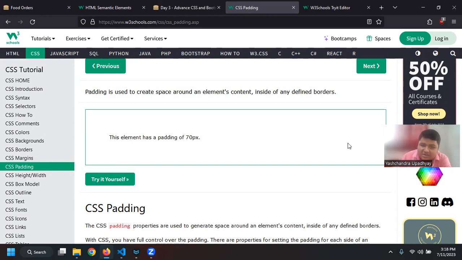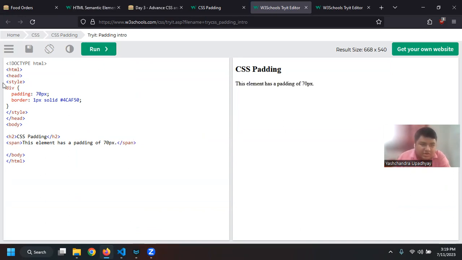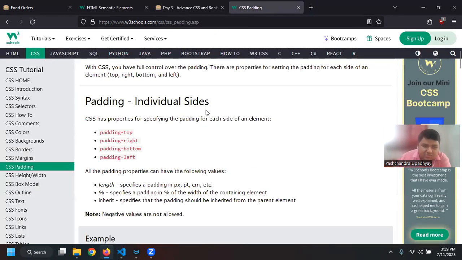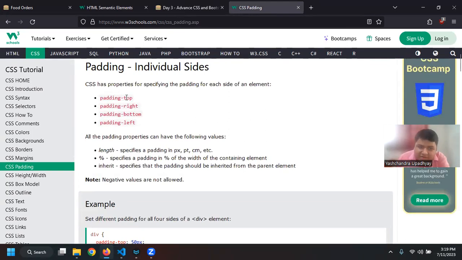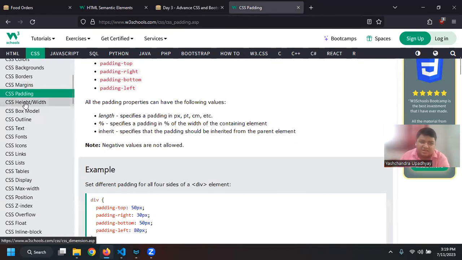But if you specify, let us say, span. Okay, so now it is not there because it is specified on span. Yeah, so now you can see that it is only taking as much space as it needs, but it is also having 70 from left, right, top and bottom. Okay, so that was padding. You can also specify padding top, right, bottom, and left, as well as you can specify the height and width.